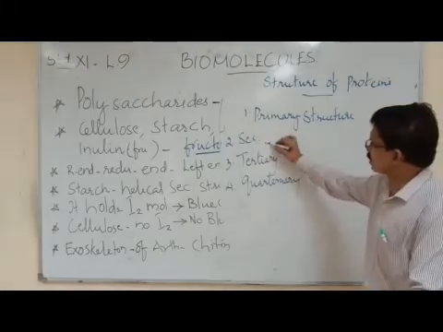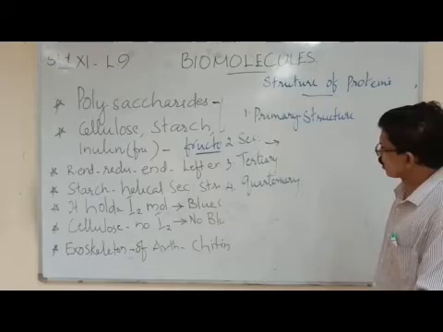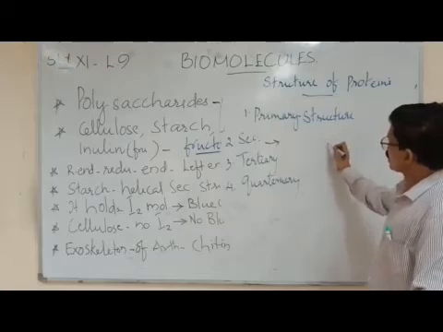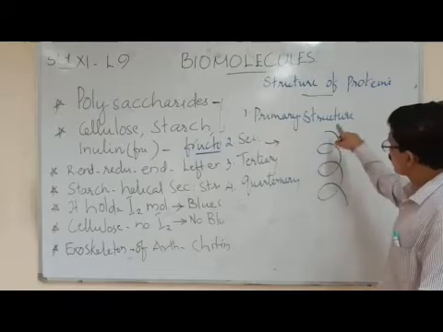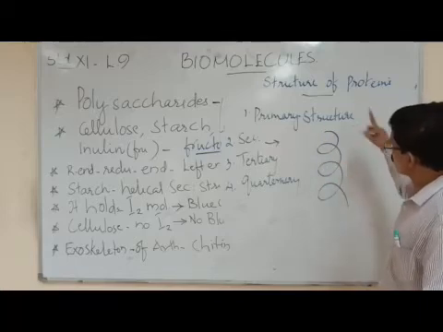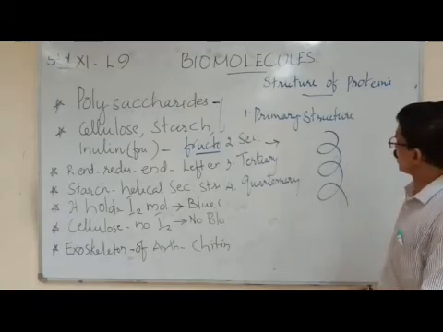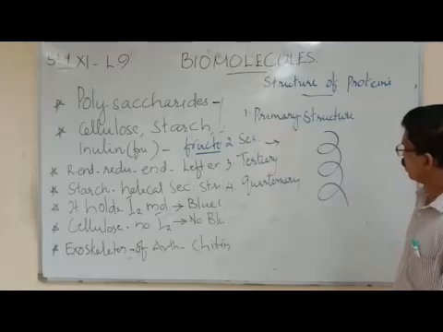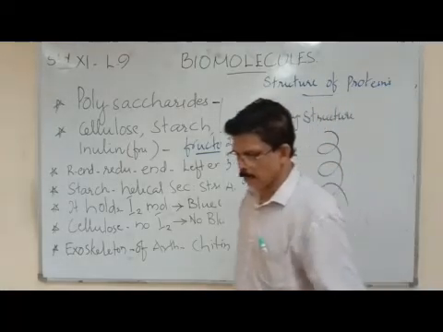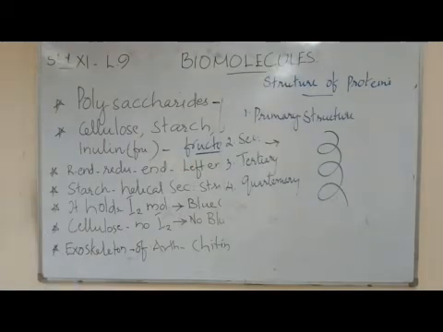Now the secondary structure. Secondary structure includes helical coiling, right-handed coiling. It comes in the right-handed manner, so this is the helical structure, that is the secondary structure of protein. You can see it in fibrous proteins.